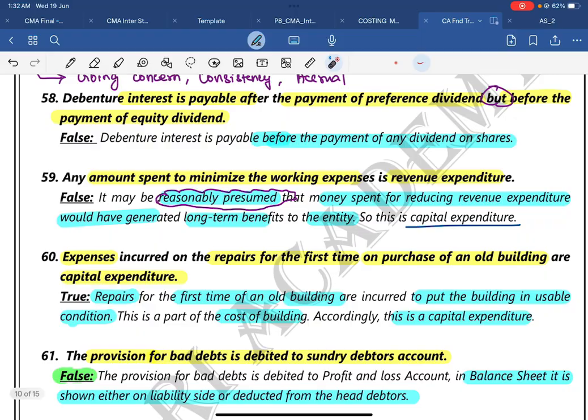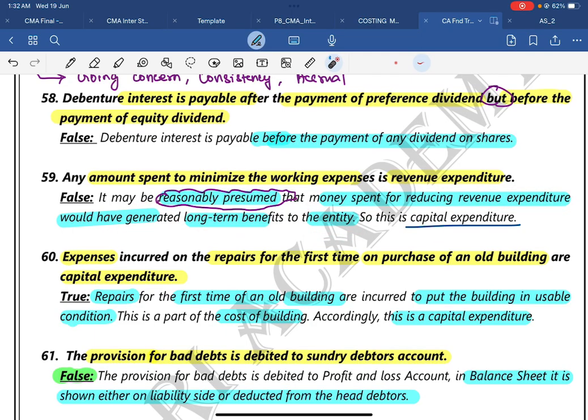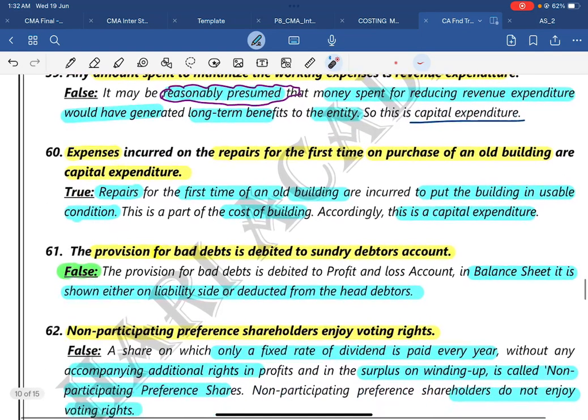Then 59. Any amount spent to minimize the working expenses is revenue expenditure, as we have already covered. I think so. Yeah, false. It may be reasonably presumed that money spent on reducing revenue expenditure would have generated long-term benefits to the entity, so it is a capital expenditure.